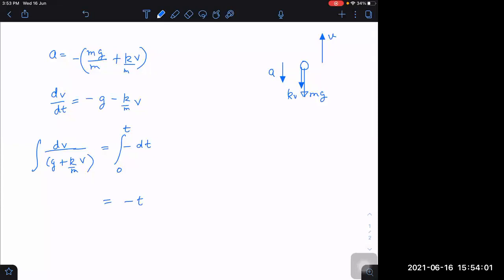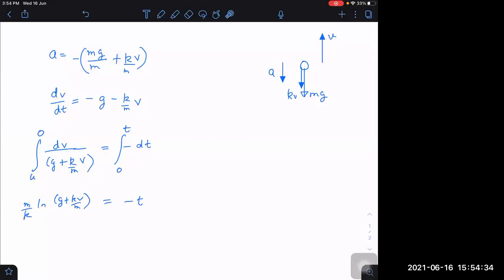And what about the left hand side? Start from u up to what velocity finally? At the highest point, velocity will be 0, so I have to take 0. Tell me what it will be now. Sai Teja. Sir, log of g plus kv by m. Log of g plus kv by m, correct, and outside m by k.